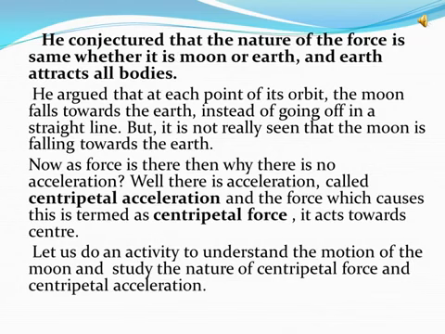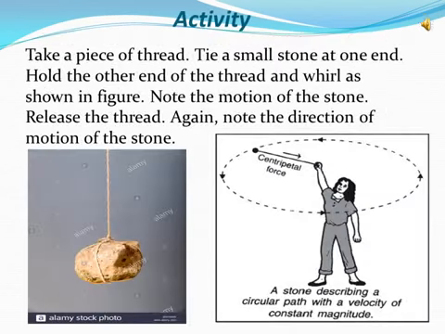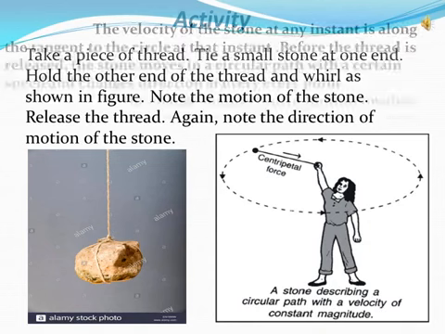Can you remember it? Take a piece of thread, tie a small stone at one end, hold the other end of the thread and whirl it as shown in the figure. Note the motion of the stone. Release the thread, and again note the direction of motion of the stone.